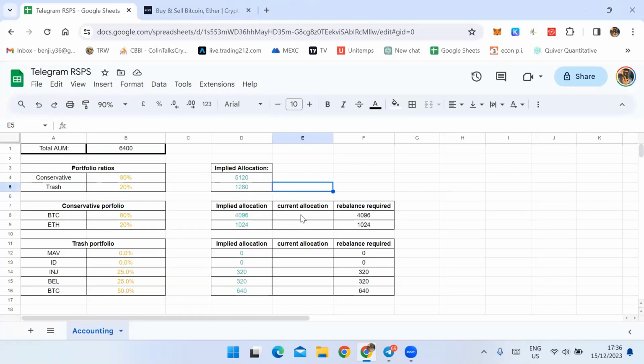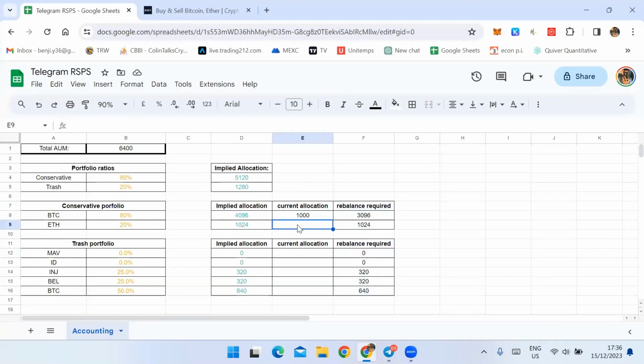However, if you already have capital in Bitcoin or Ethereum or whatever it is, right? Let's say you have maybe $1,000 worth of Bitcoin already, right? So this will just tell you what you still need to purchase, the rebalance required.